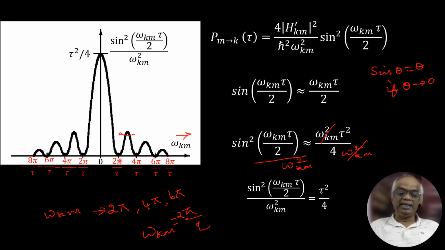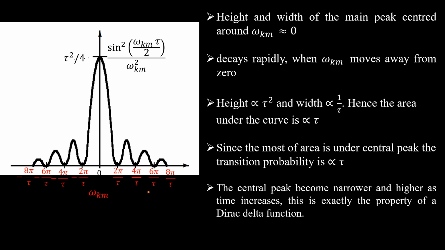When omega increases, tau is decreased. So when tau is decreased, tau squared will be still less. So this peak will reduce drastically. We will analyze this graph in detail now. Now you can analyze this graph.